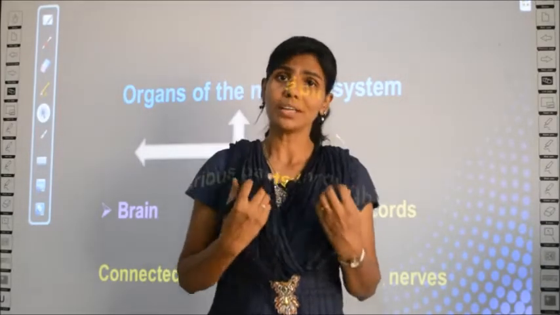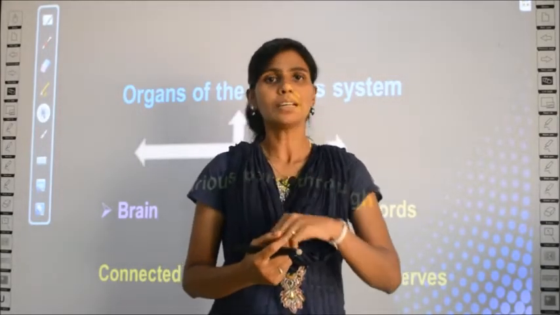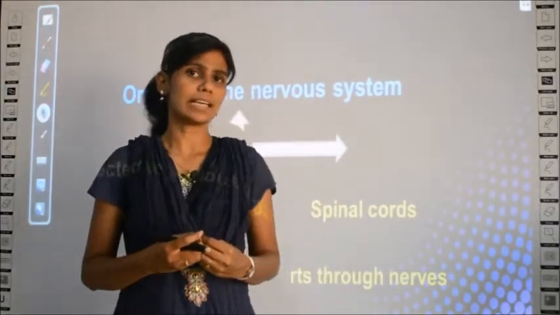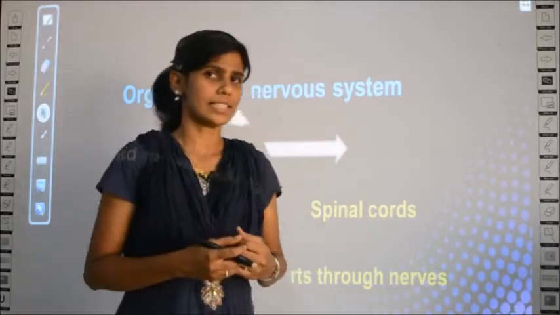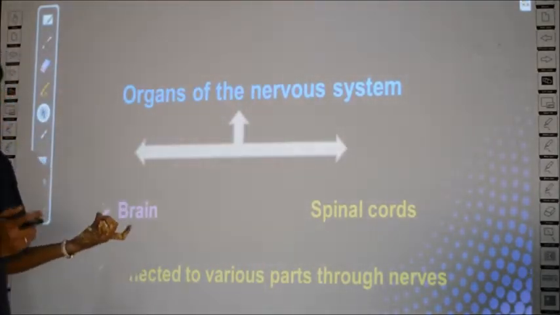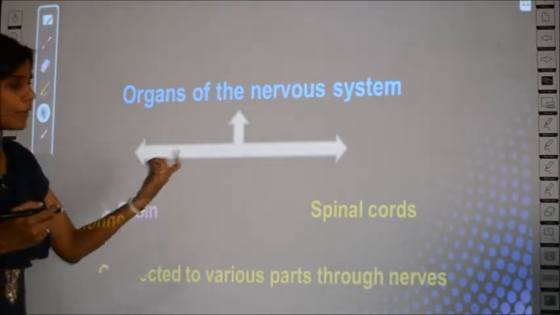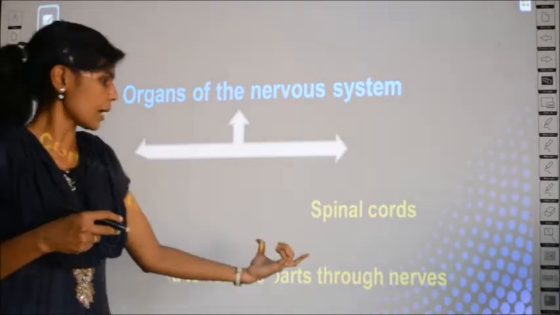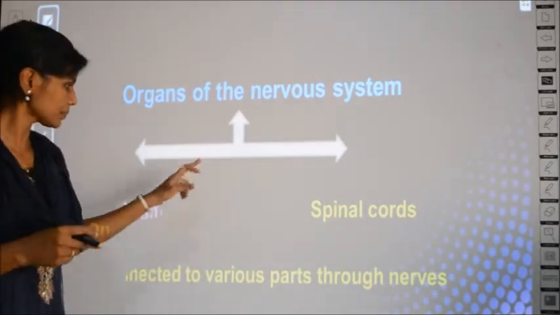Through the nerves only the messages are sent. We will be learning about this in detail in the next few classes. So just now know that the organs of the nervous system include the brain and the spinal cord, and they are connected to various parts through nerves. Clear?